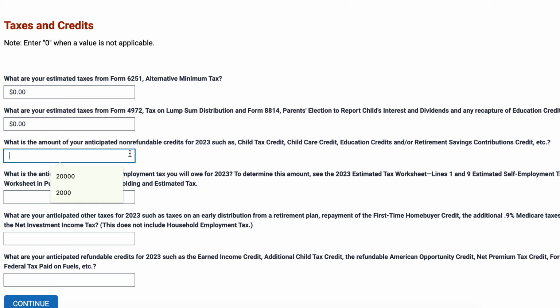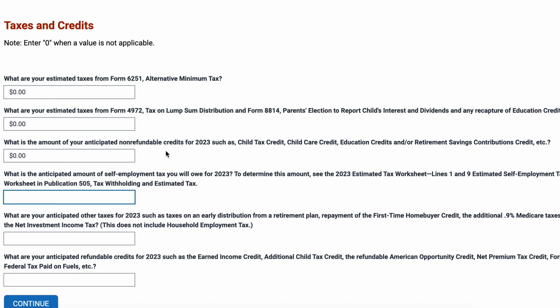Do you have any non-refundable tax credits such as the child tax credit, education tax credits, or retirement savings tax credits? We'll say no. What is the anticipated amount of self-employment tax that you'll owe? This would be what you file IRS Schedule SE for.